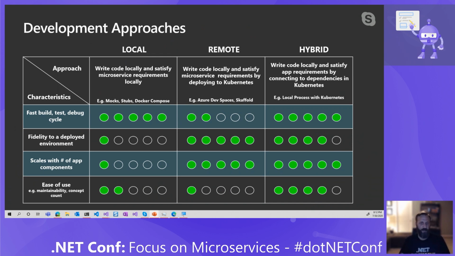When I say deployed environment, I am not talking about production. Please quote that. I'm not talking about working on code in production. This is a deployed environment like a development cluster. This allows you to write and run and debug your code locally, but again, leverage that deployed environment. It's easy to use. The only thing you really need to understand is how to access the cluster. What is my kubectl configuration, and have that running, and that's great.